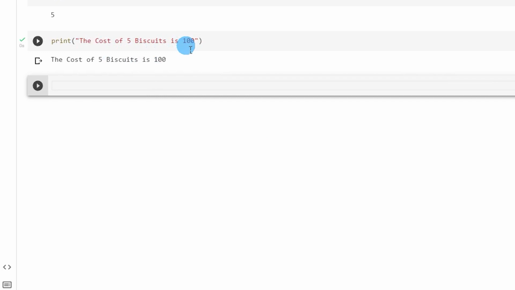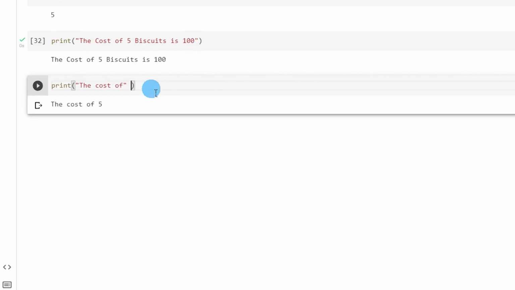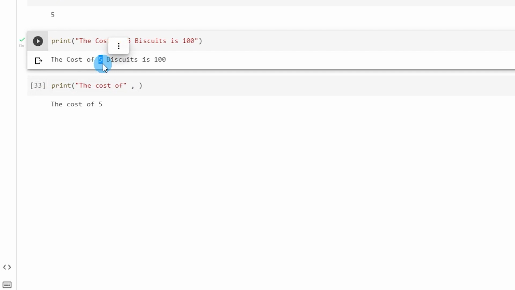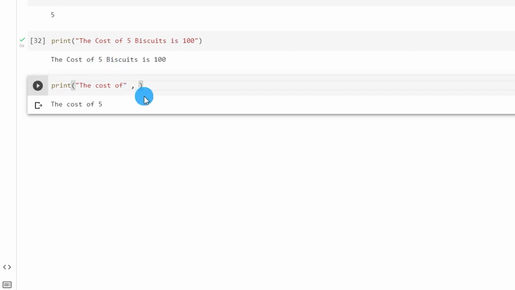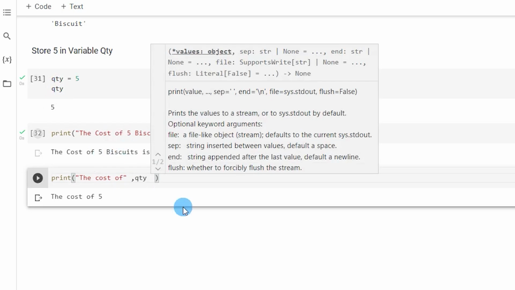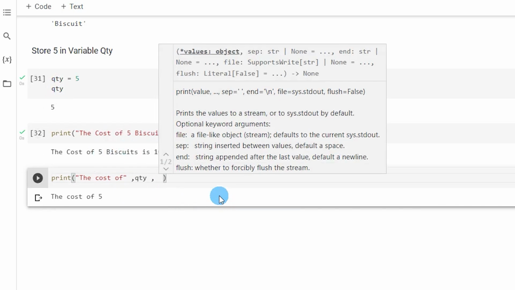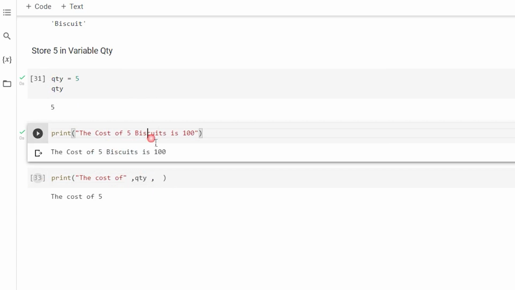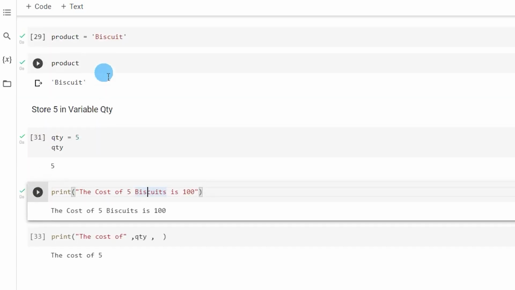Now what if I want to use some variables within it? I can write a print statement over here. Let's say the cost of, comma, and then I have to mention the quantity. So instead of 5, I am going to type in the variable that we created, which is quantity, comma, and then followed by biscuits, which also is a variable that we have created.